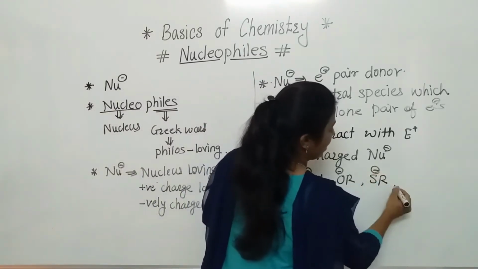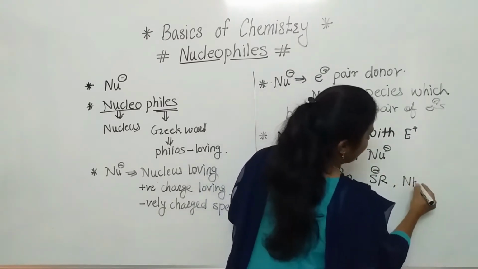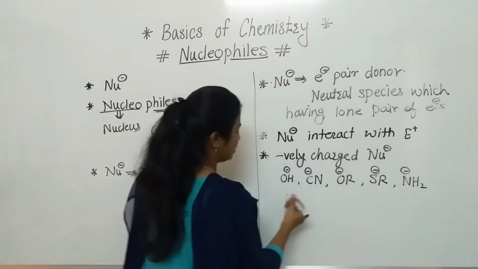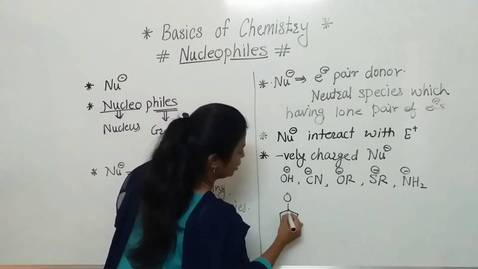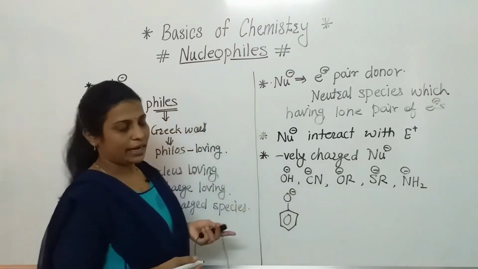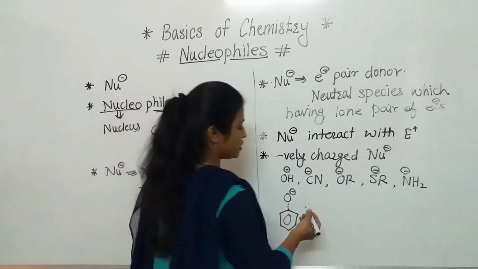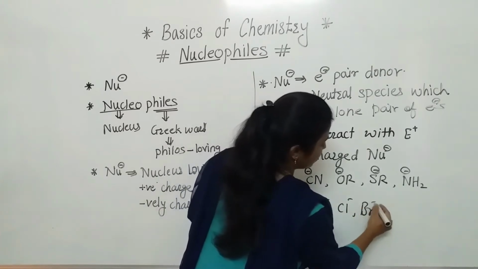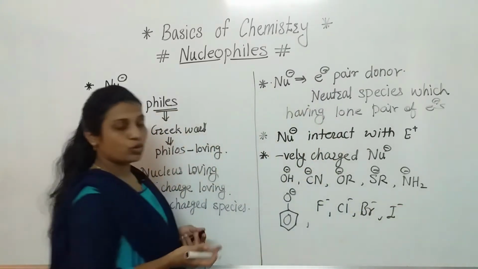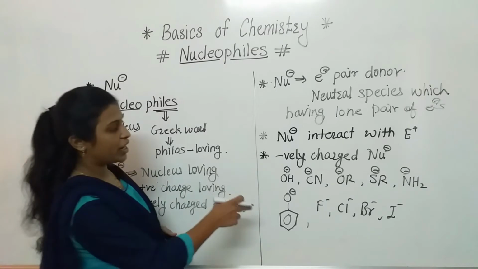SR minus. Another one we can say is NH2 minus. Another one is the phenoxide ion, that is a benzene ring to which O minus is attached. Another example: fluoride, chloride, bromide, iodide. These are also nucleophiles which have the negative charge.